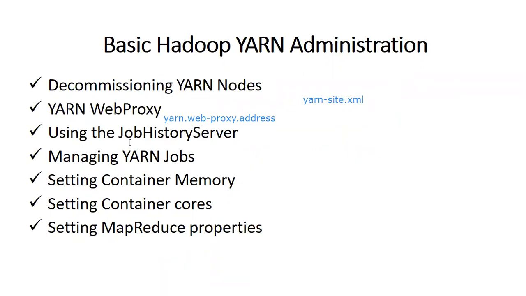Next we have using the job history server. We discussed this in YARN. There was a disadvantage in the Hadoop 1.0 version. There was only one framework, the MapReduce framework, so all the data processing and resource management was done in the MapReduce framework only. It only supported MapReduce applications. To overcome this limitation, Hadoop 2.1 came into existence, in which YARN played a major role.